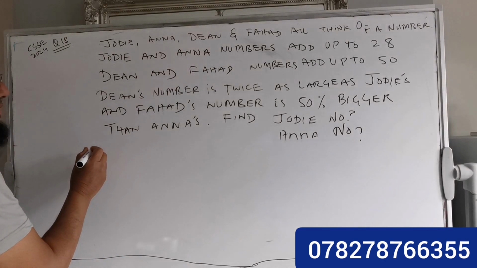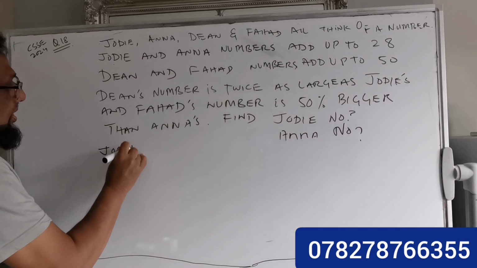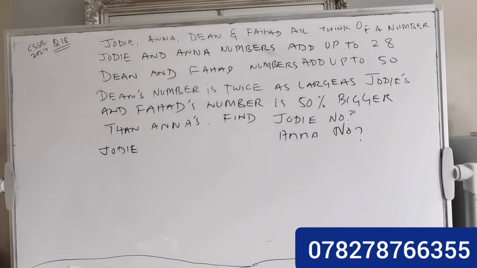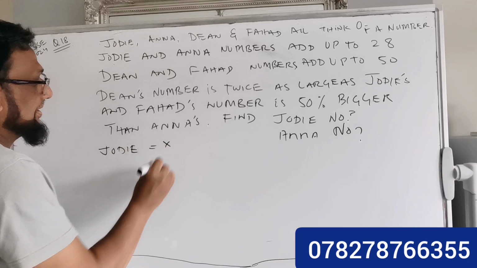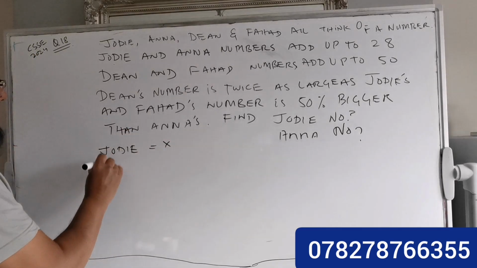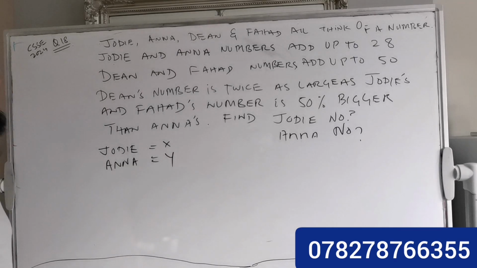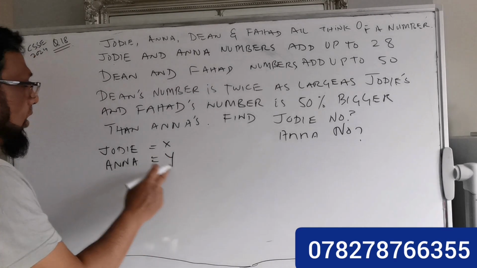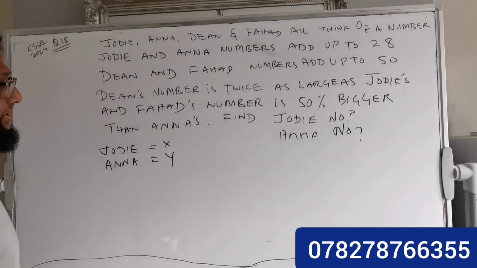So first, I can assume Judy is x and Anna is y, and the sum of Judy and Anna's numbers is equal to 28.